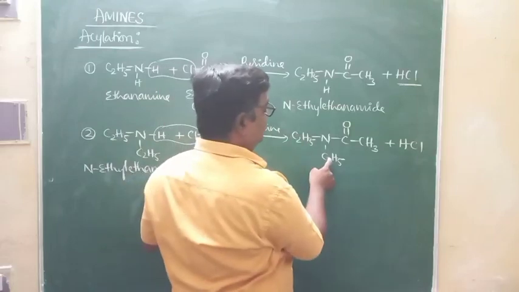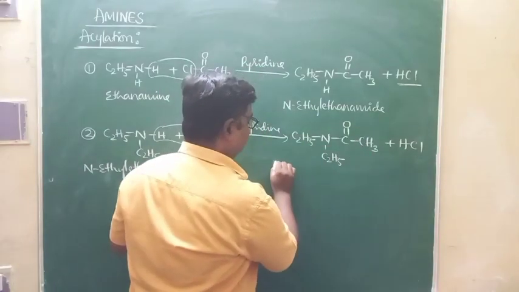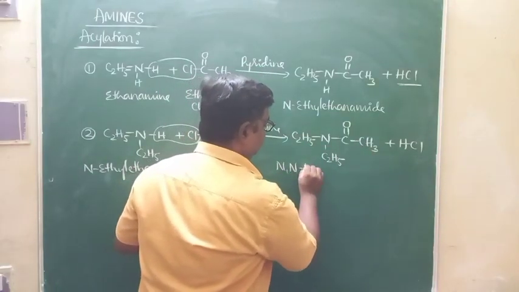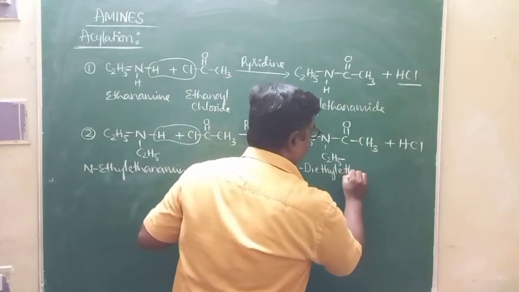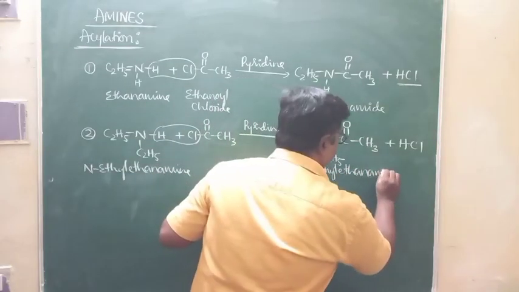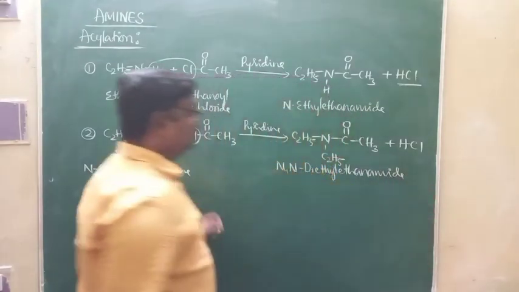This is N,N-diethyl ethanamide, N,N-diethyl ethanamide. This is the reaction there.